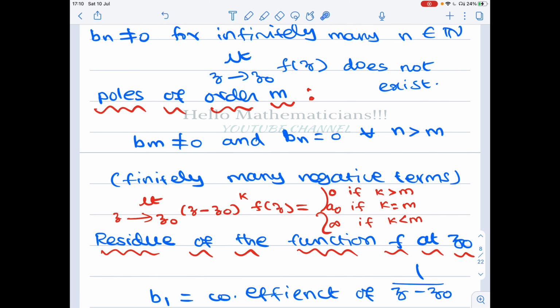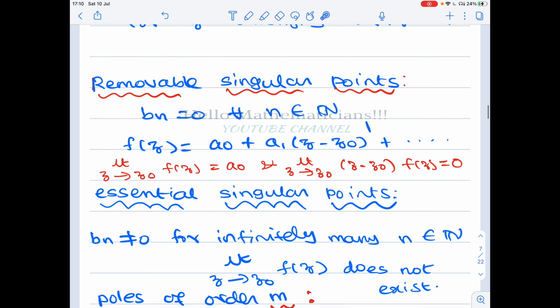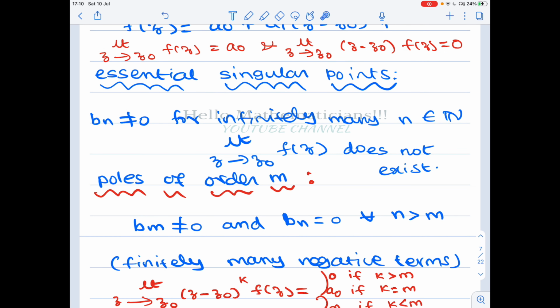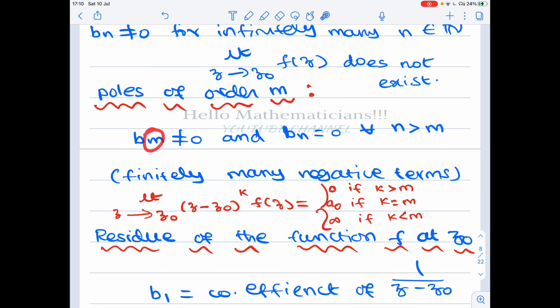Okay, let's come to poles. Suppose some b_m is not equal to 0 and b_n equals 0 for all n greater than m. So for some value it is non-zero, but after that, for every higher value, the coefficient b_n is 0. In that case we say that z naught is a pole of order m.